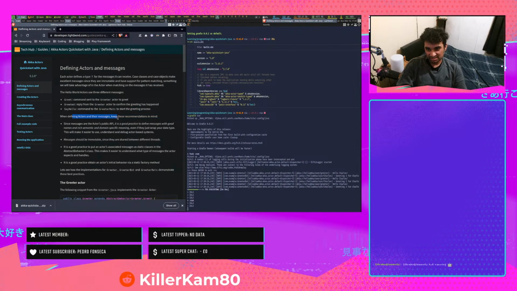When defining actors and their messages, keep these recommendations in mind. Since messages are the actor's public API, it's good practice to define messages with good names and rich semantic and domain-specific meaning, even if they just wrap your data type. This will make it easier to use, understand, and debug actor-based systems.